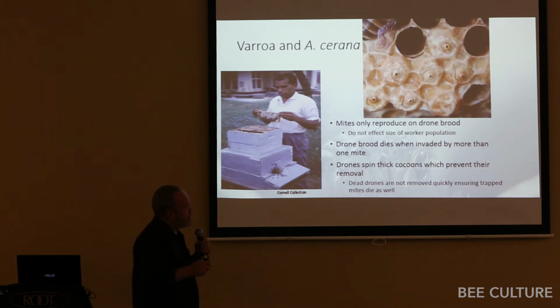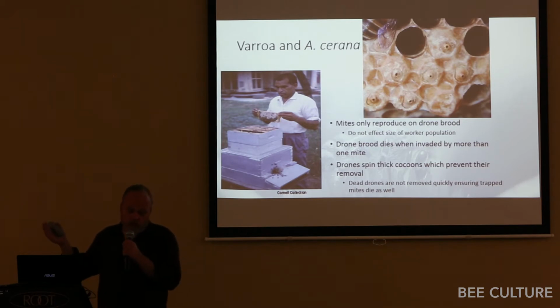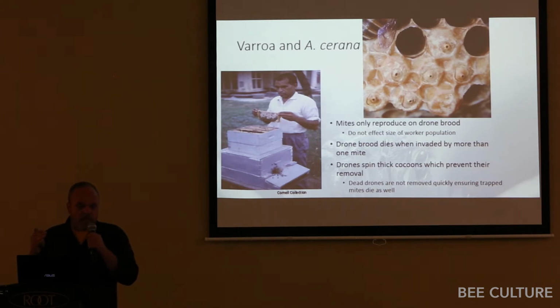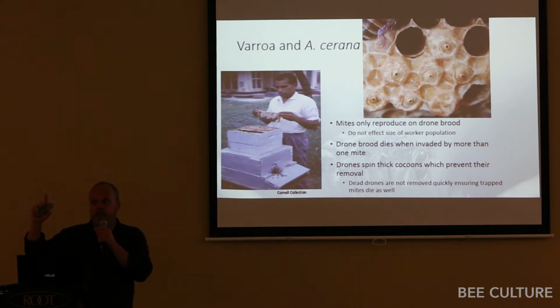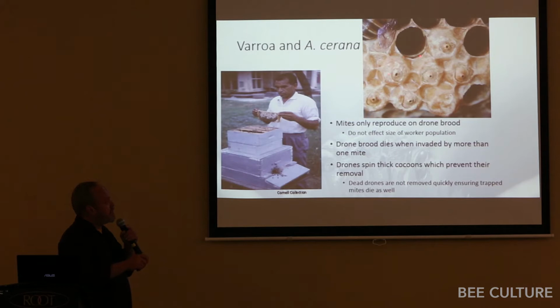One of the reasons they do, as you'll learn shortly, is the capping and length of development time for these bees, which means only mites that go into drone brood will be reproductive. Otherwise, the workers develop so fast that even if a Varroa mite invades that cell, it won't be able to have any children. Also, if that drone brood has more than one invading mite, somehow the bees sense that, and they'll cap that drone brood very heavily, and that prevents that drone from emerging.